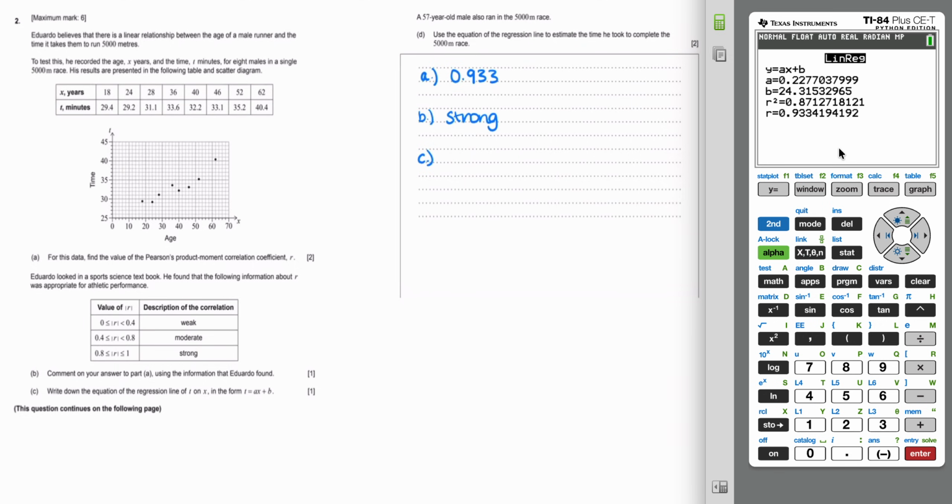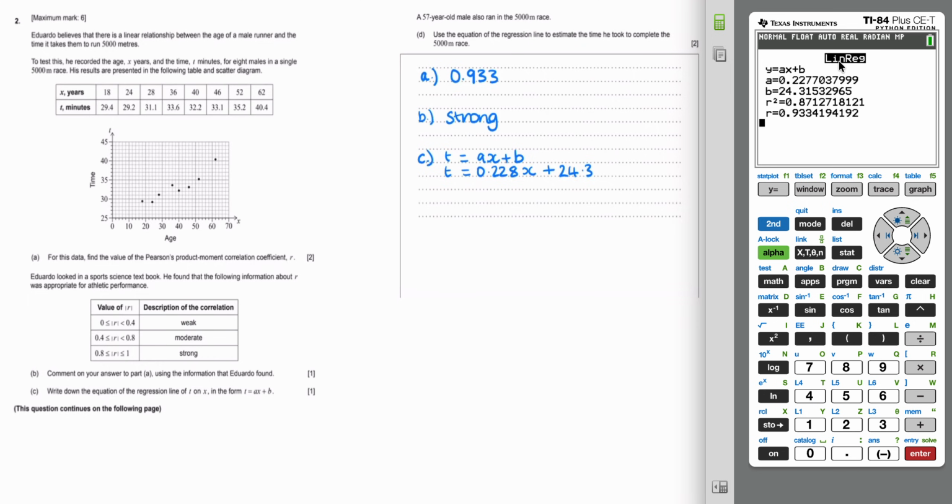We can see that it's Y is equal to AX plus B on our calculator. So we would write that as Y is equal to, and then we're told that the A value, and again, always to 3 significant figures, is 0.228. So 0.228X plus, and then the B value there is 24.3. However, we've just said that that is not actually Y, and that we want T. So you must remember to then go back and edit this and make sure that you have T as your variable. There will be marks for using the correct variable there, for having T.